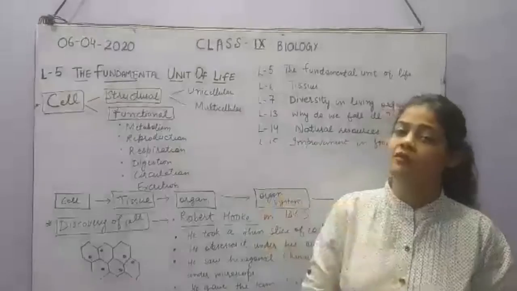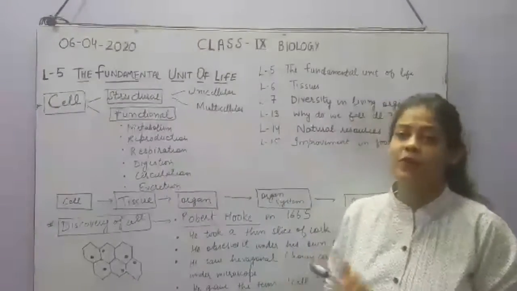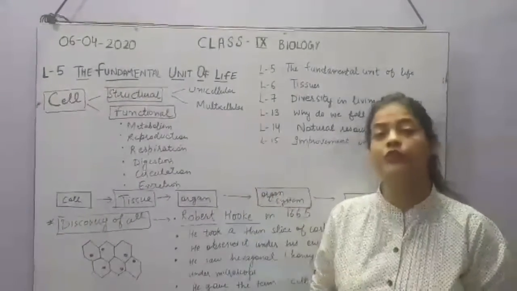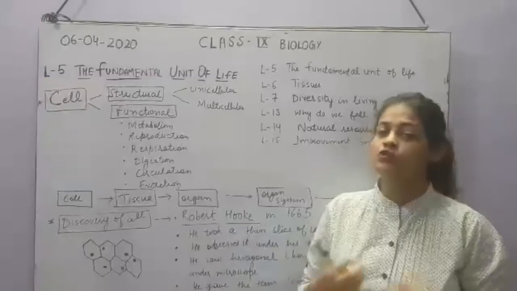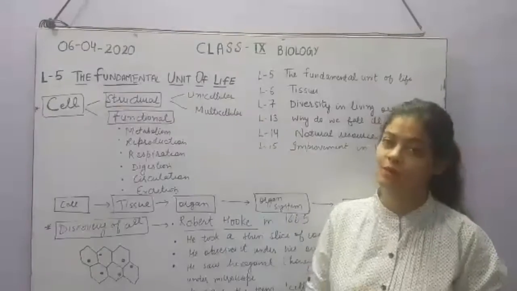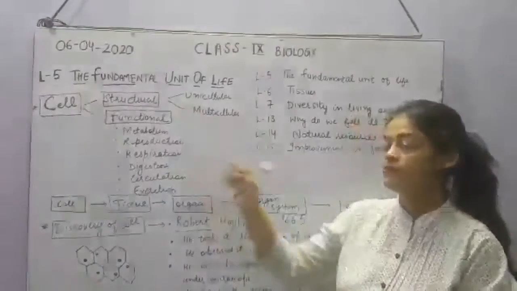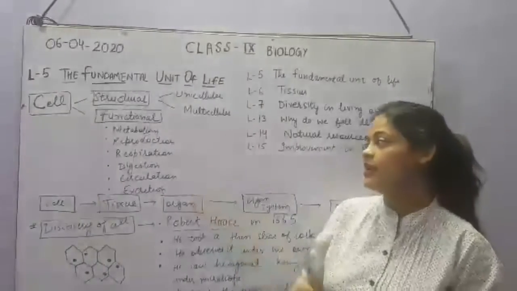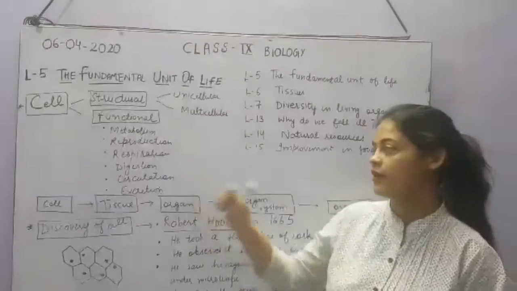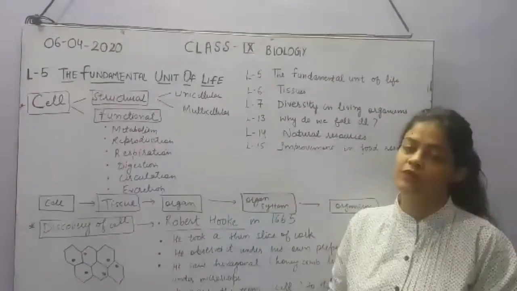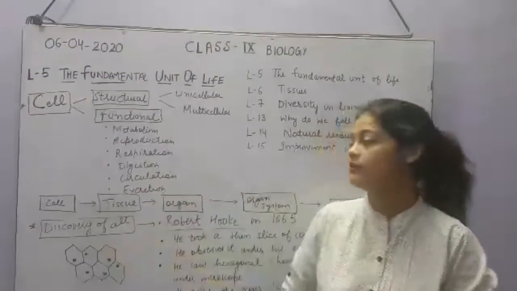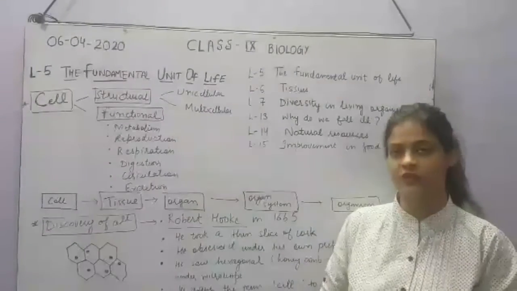Metabolism means whatever we eat, like digestion is included in metabolism. So overall metabolic activities are performed by the cell. Reproduction is to produce a new organism. Respiration is to get energy from the food that we eat. Digestion: the food that we eat is complex, and to make it into a simple form, the process is called digestion, we will discuss it in detail. Then circulation means to transfer the food to each and every part of the body. Then excretion, to remove the waste from the body. So the cell will work, obviously, it is a structural unit of life.